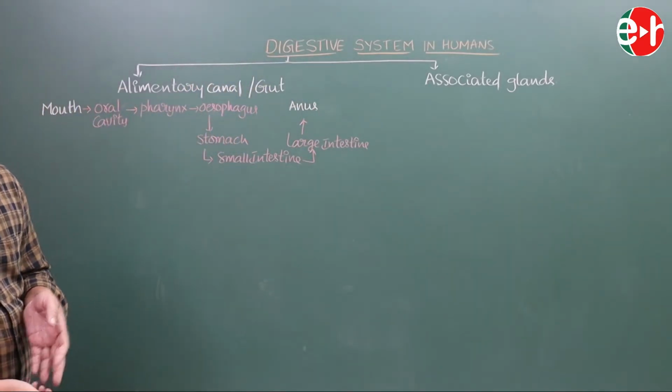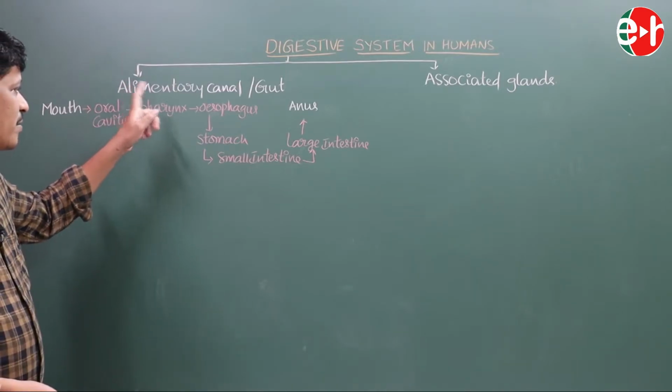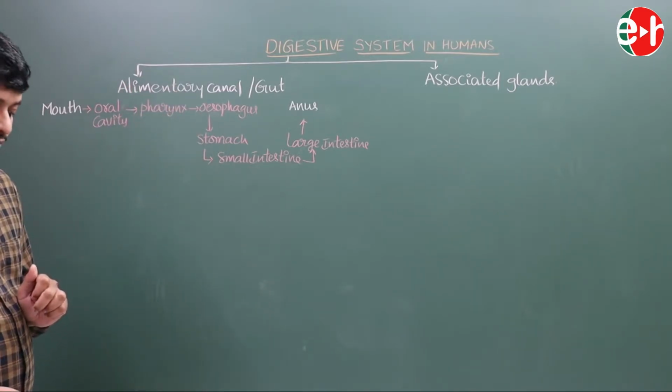This is regarding the alimentary canal, nothing but gut.